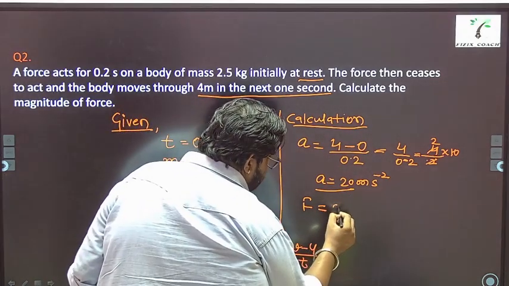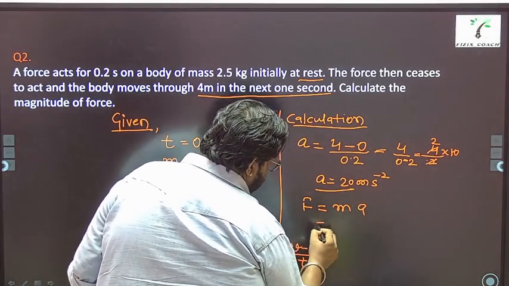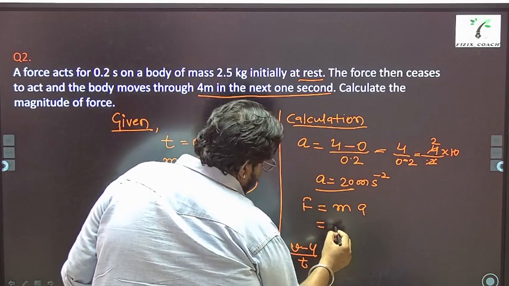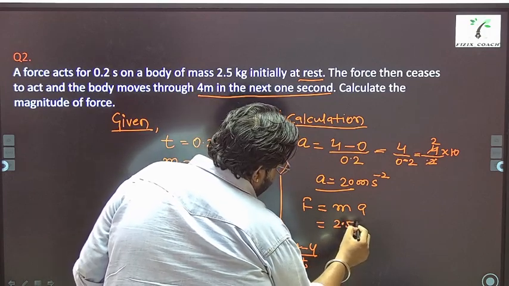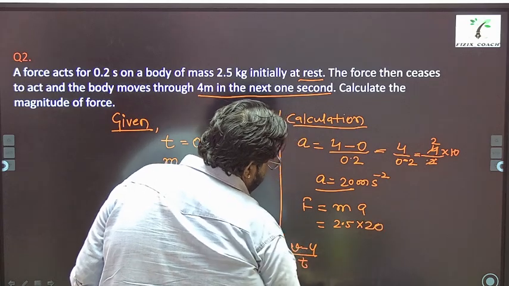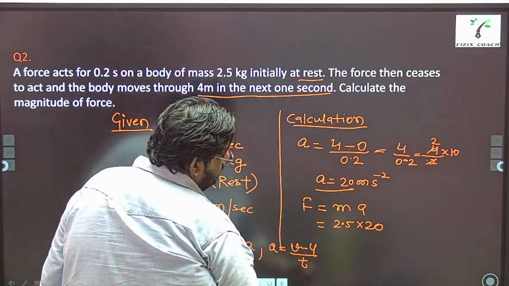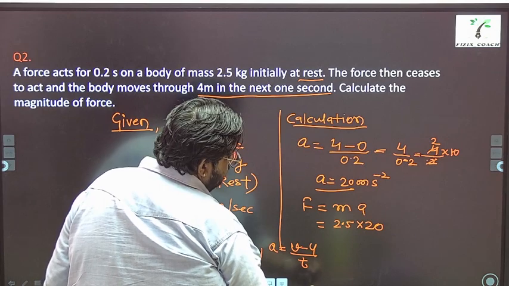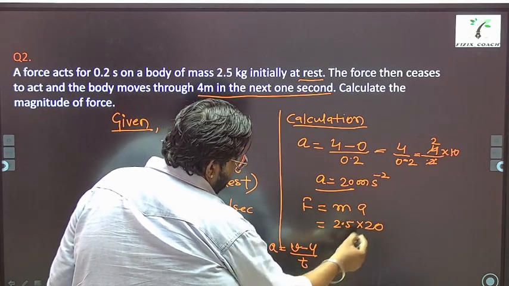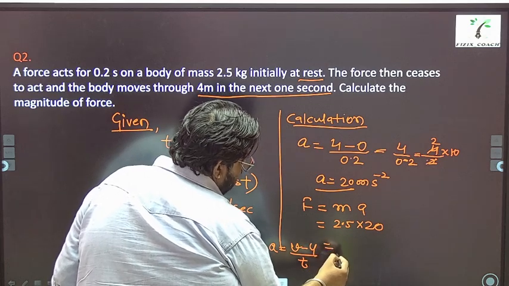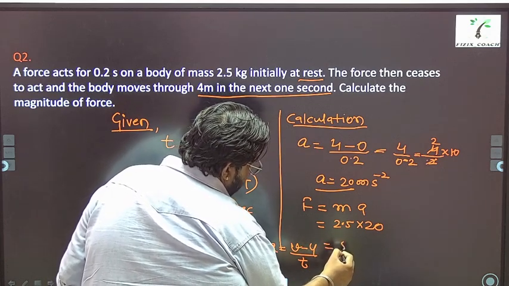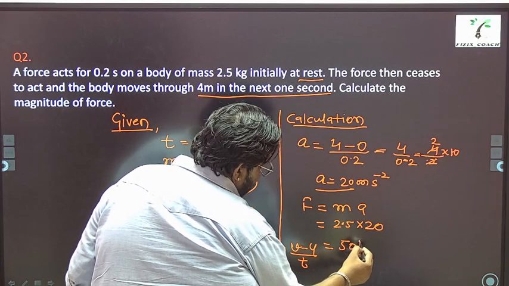So F is equal to ma. What is m given here? It is 2.5 multiplied by 20. So it will be 25 multiplied by 2. Yes? So it is 50.